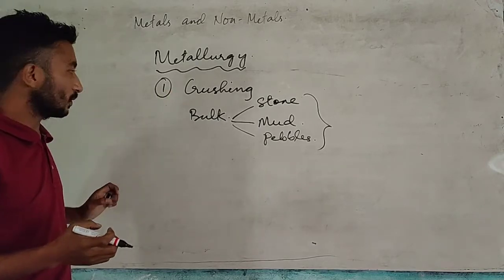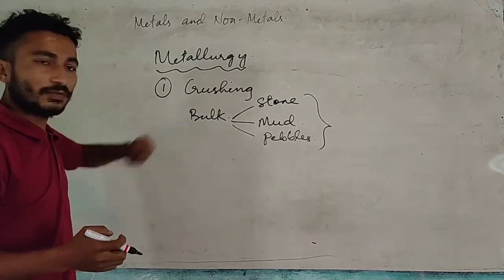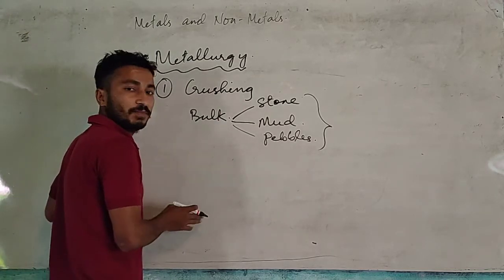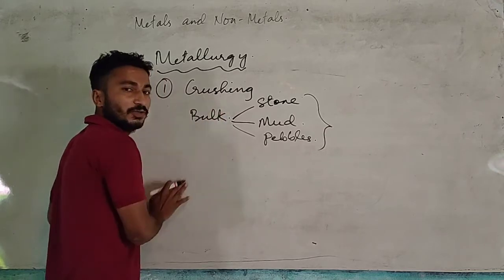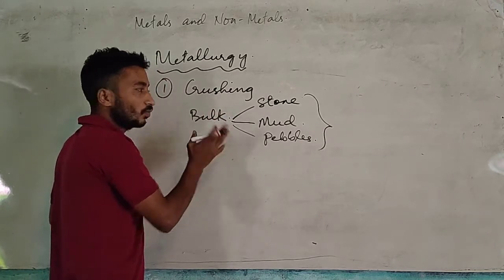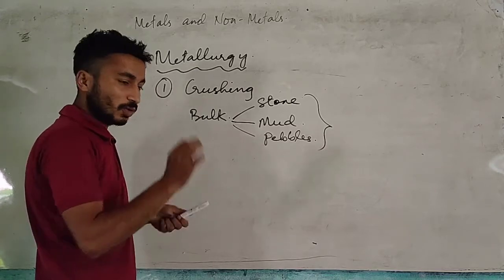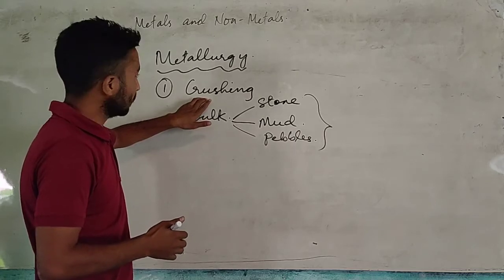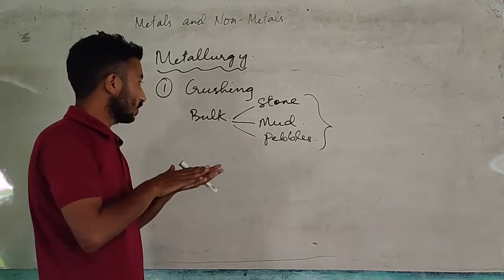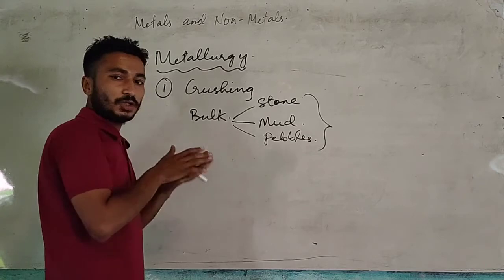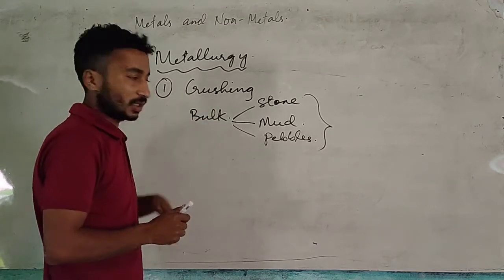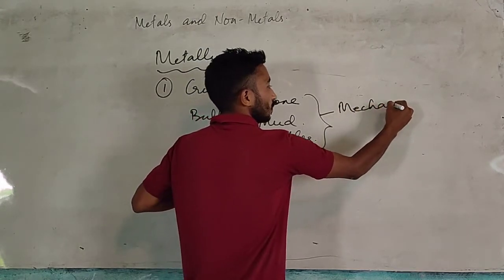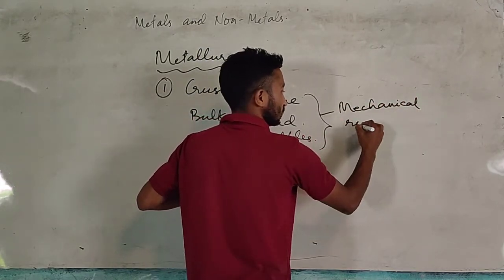So first of all we crush this metal into very fine pieces. After crushing, we get small powdered pieces of ore from which we are going to extract metal. That process of converting a bulk of metal into small pieces we call crushing, and crushing is done with the help of mechanical rollers.